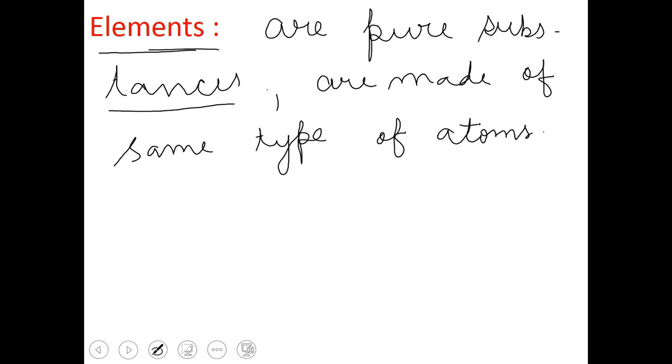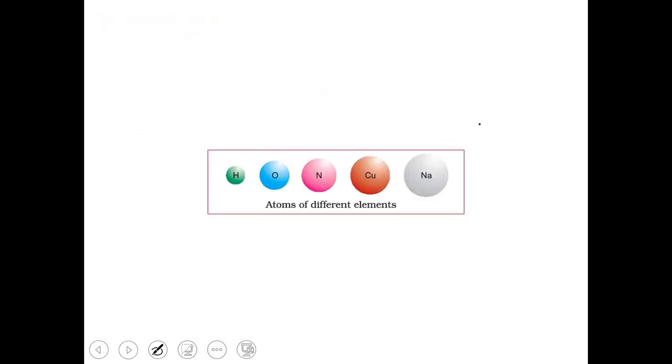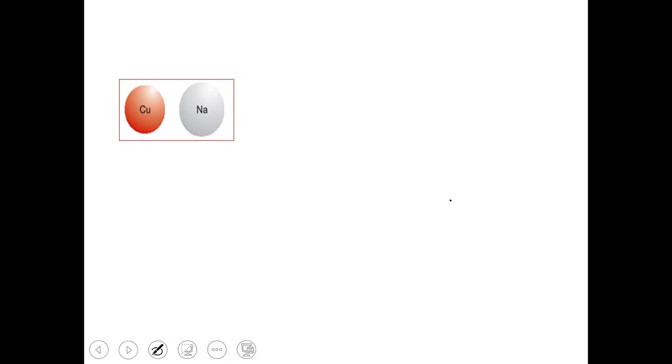Now I would like to discuss some examples of elements. Students, there are many pure substances like you can see here: hydrogen, oxygen, nitrogen, copper, sodium, etc. There are 118 elements known presently. Now I want to discuss these pure substances. They consist of the smallest unit which can exist either as atoms or molecules. So I am taking copper and sodium as examples.